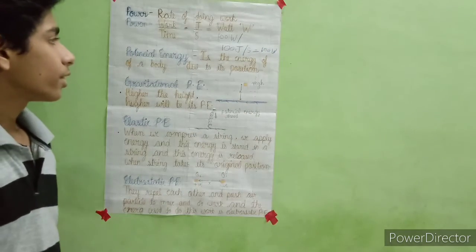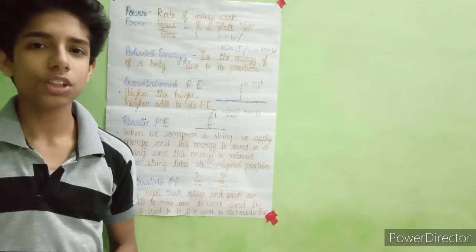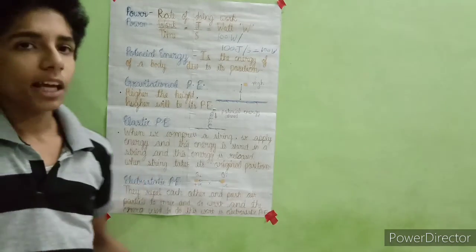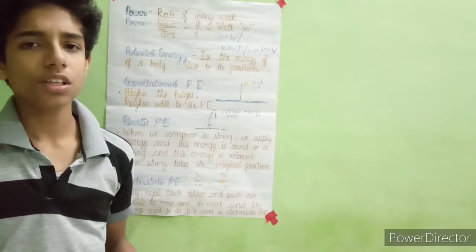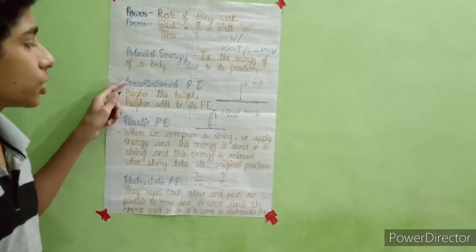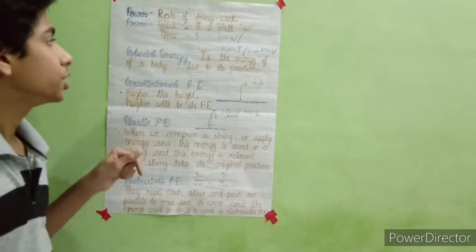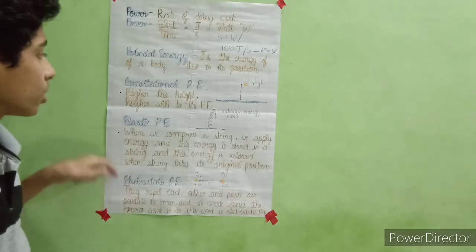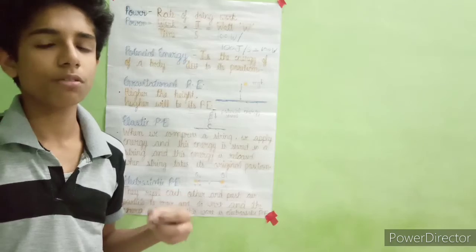Okay. Now let's talk about energy. In this universe, energy is the main source, and you all know there are many types of energy, like electrical energy, kinetic energy, potential energy, and mechanical energy. In this chapter we will study potential energy, gravitational energy, elastic potential energy, and electrostatic potential energy. Today I will begin with potential energy and complete all its three topics, and in the next class we will do kinetic energy and the relation between them.